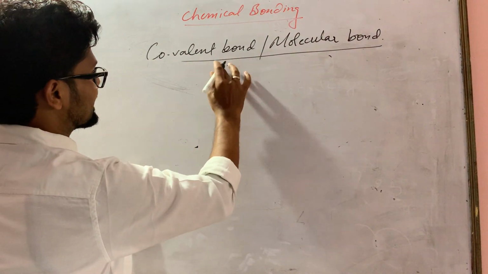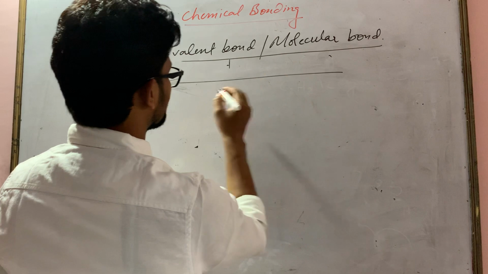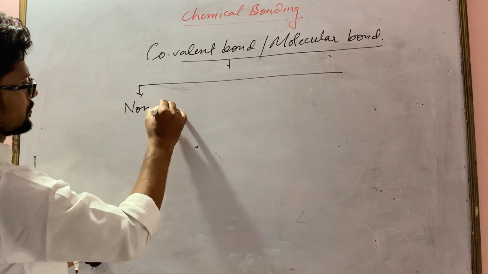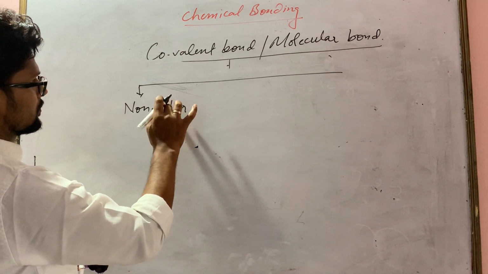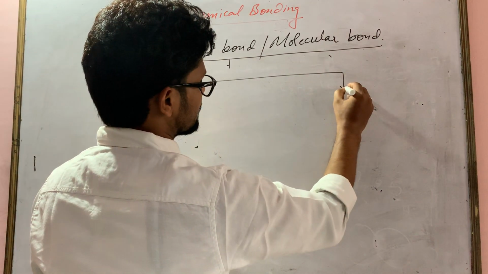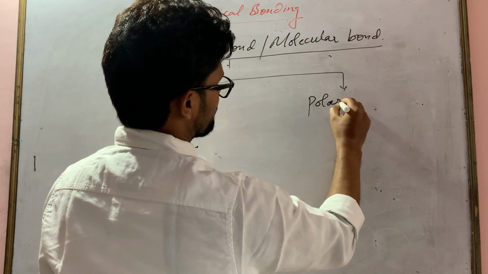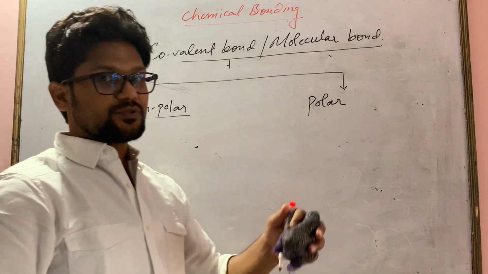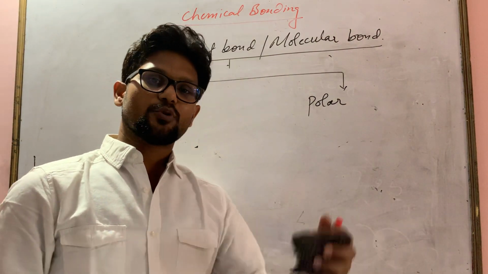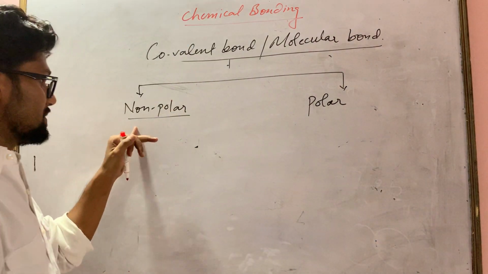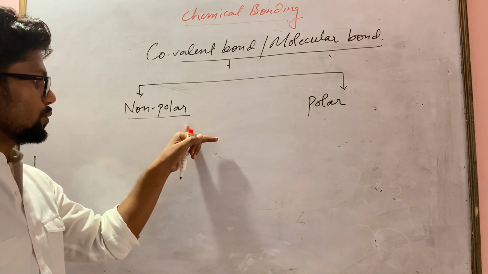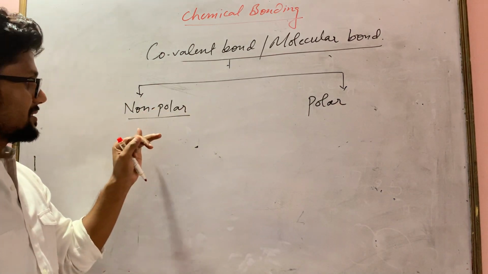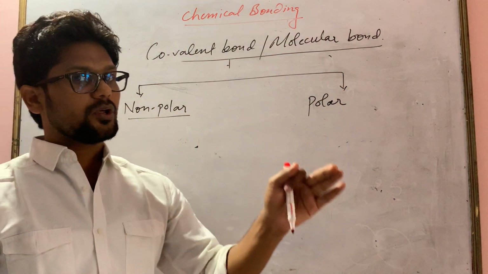Covalent compounds are categorized into two types. The first is non-polar and the second is polar covalent compound. Non-polar, as we know, we are talking about poles, meaning south pole and north pole, or you can say positive pole and negative pole. Non-polar means there is no pole, there is no chance to have positive and negative charge. That compound is called a non-polar compound.